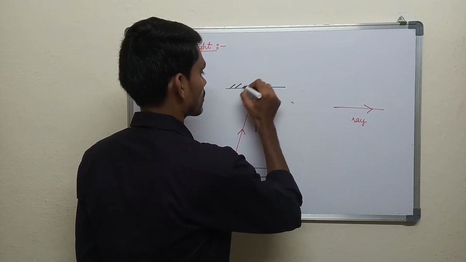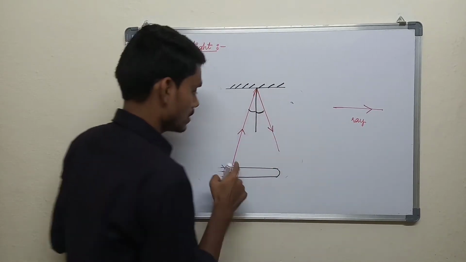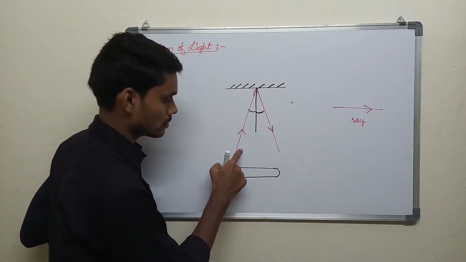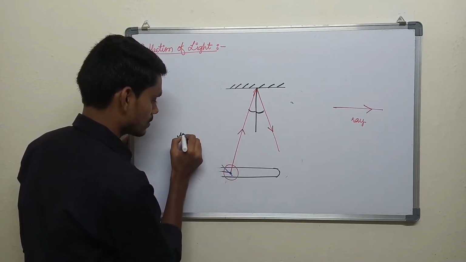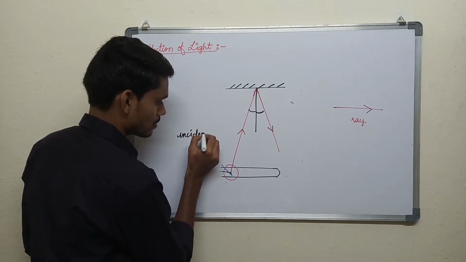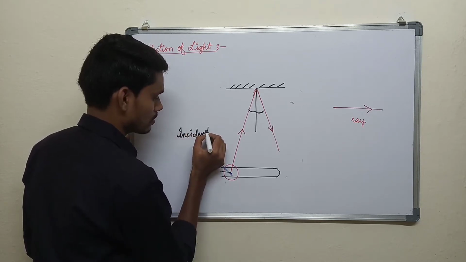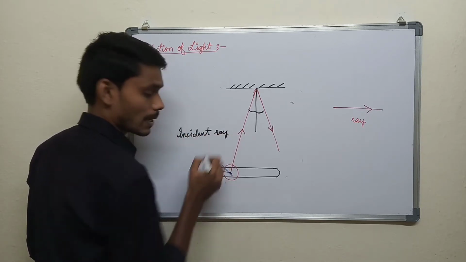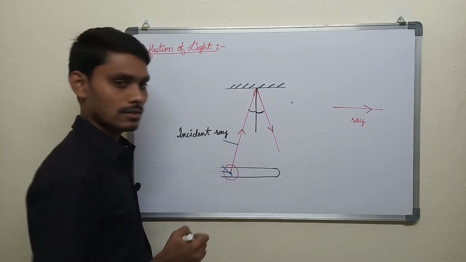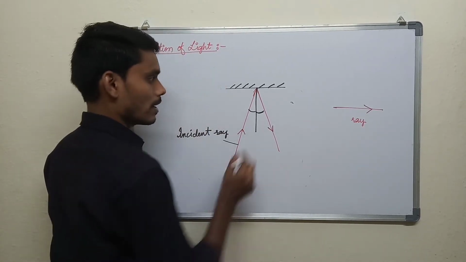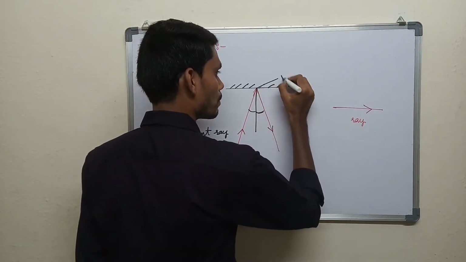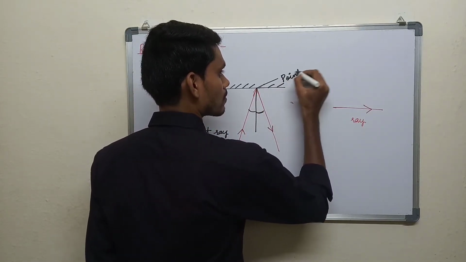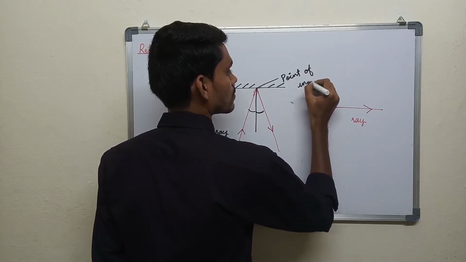This is the mirror. This is the light. Light is incident, so this is called the incident ray, and the point where light is incident is called the point of incidence.